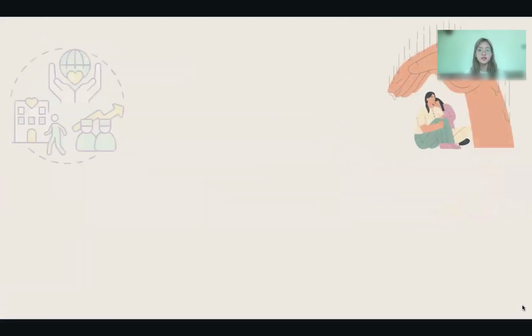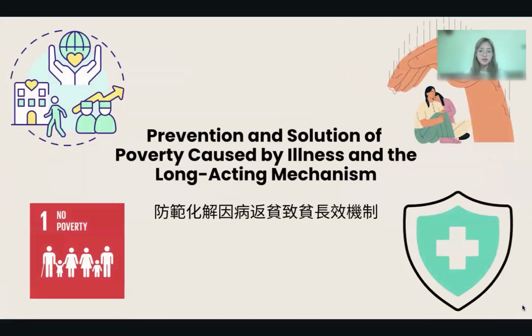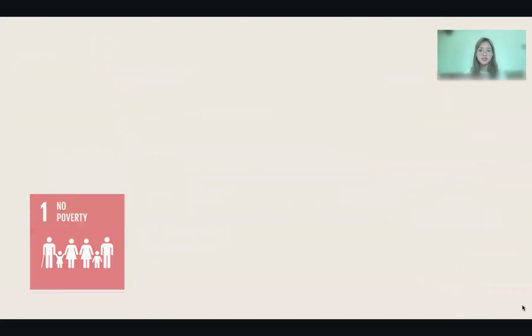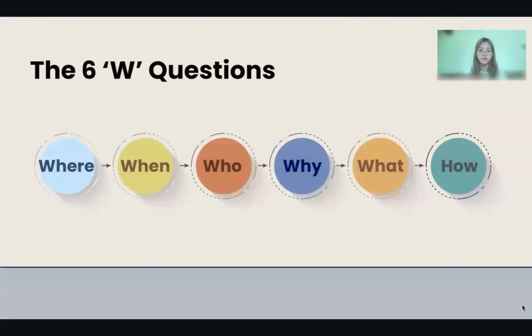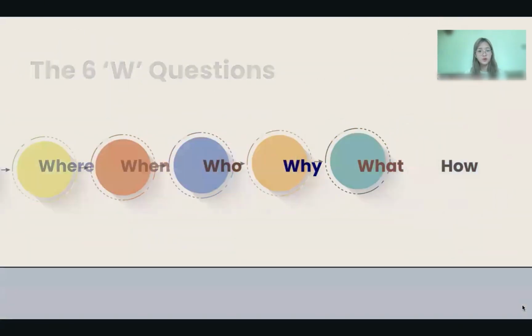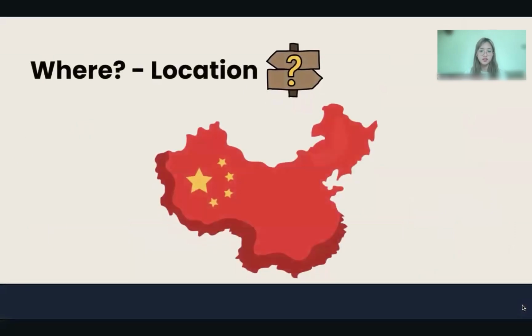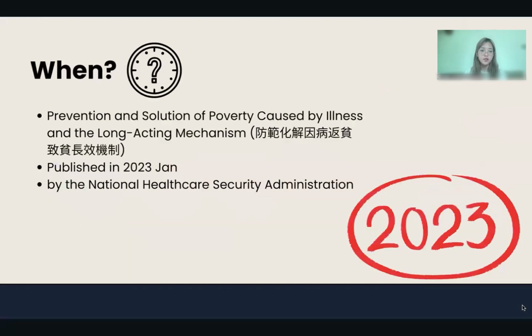So, what is this policy all about? To better understand the policy, let's explore the key details using the 6W framework. First of all, where and when? This policy was implemented in China and published in early January 2023 by the Chinese National Healthcare Security Administration.